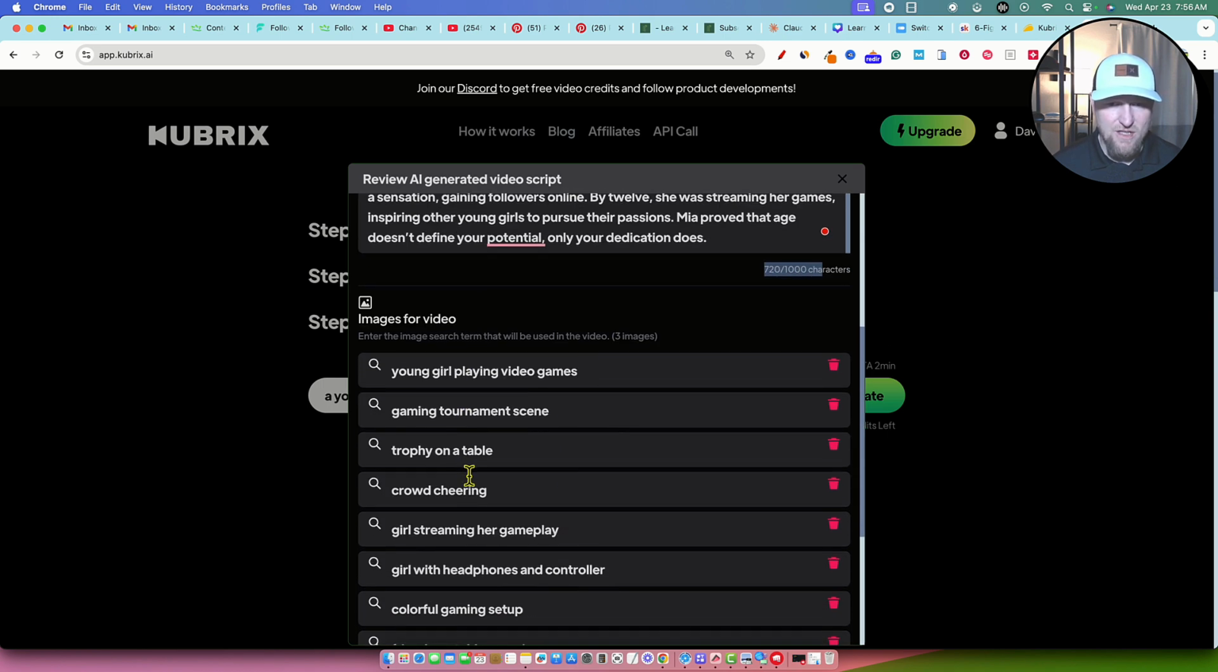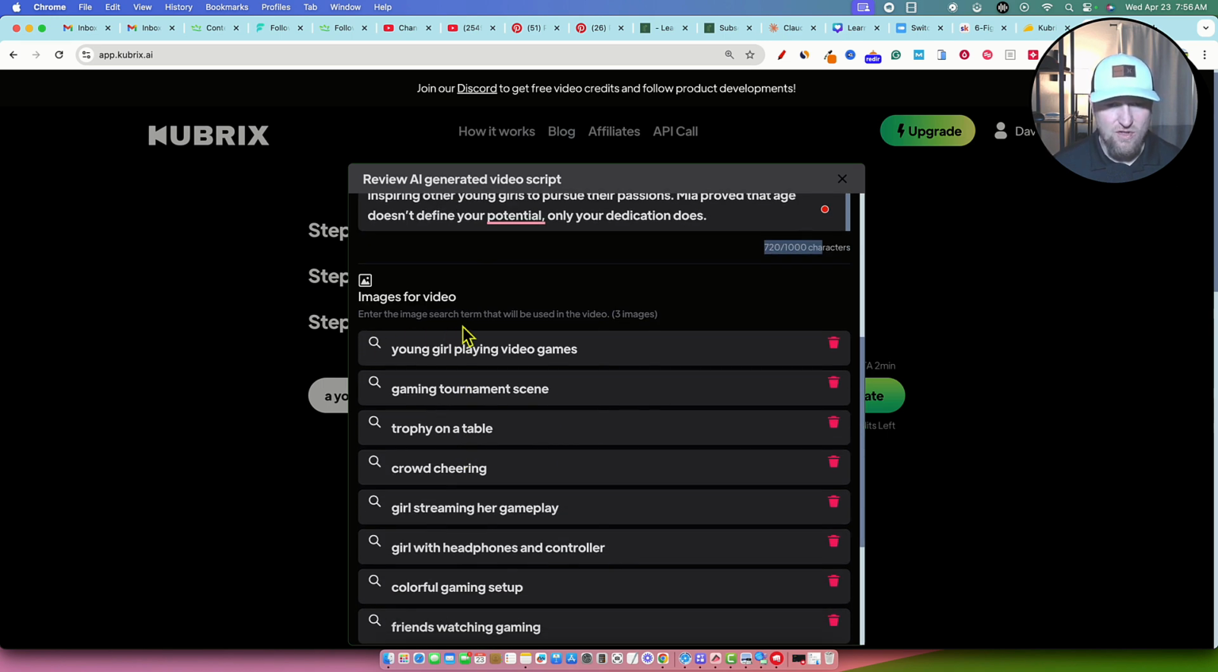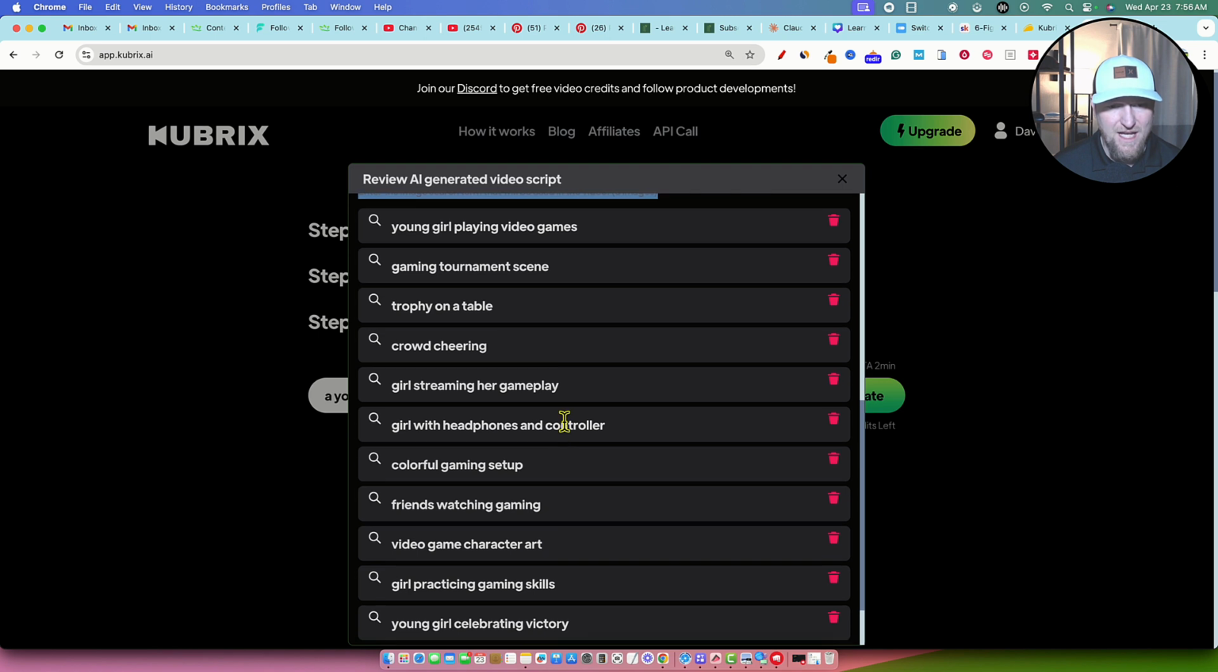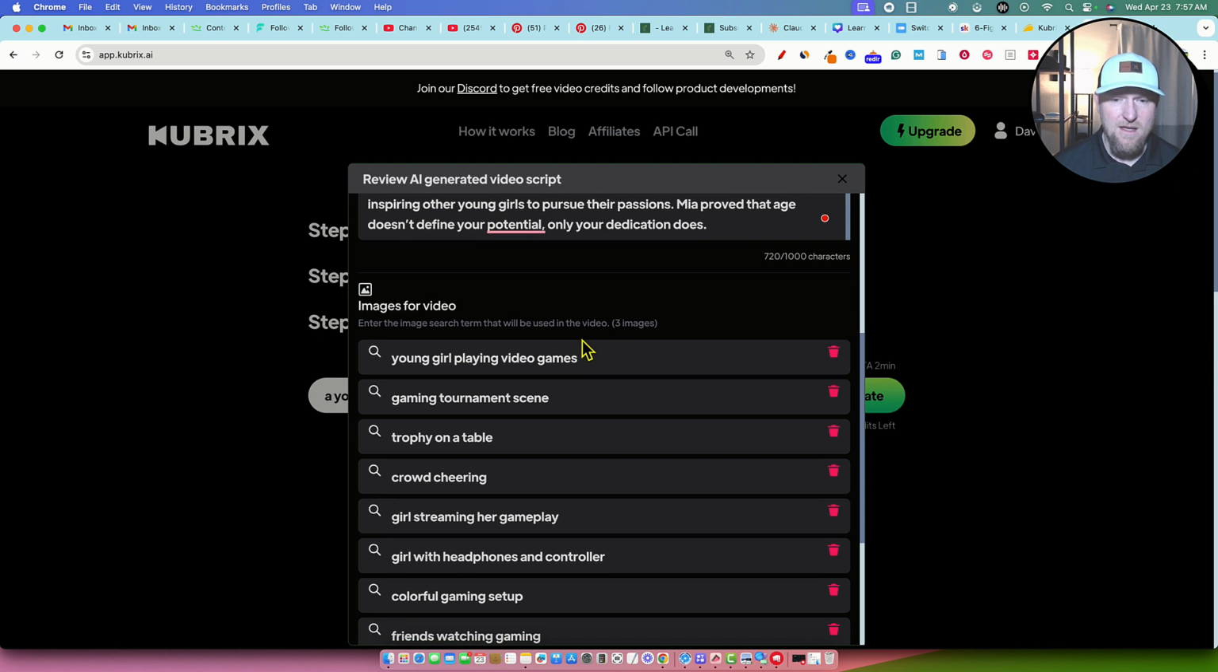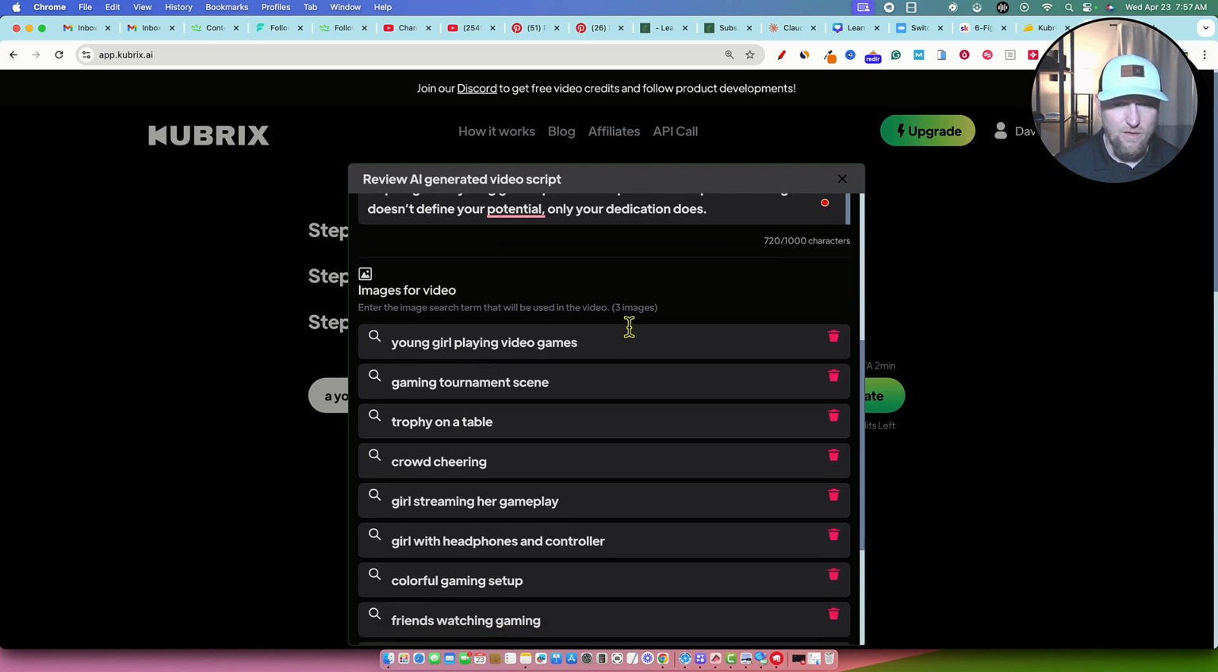Now, you want to pay attention down here: enter the images search term that will be used in the video. Now, I don't understand what this 3 images is right here, because it gave us 10 or more images, and this is what I think it's going to be using to prompt the AI to create the images, but I have no idea what this means. Why would we be limited to 3 images right here when we have to create an entire video? This part right here is very confusing. I don't know what the 3 images means. I don't know if it's telling us that we can only control 3 images from this.